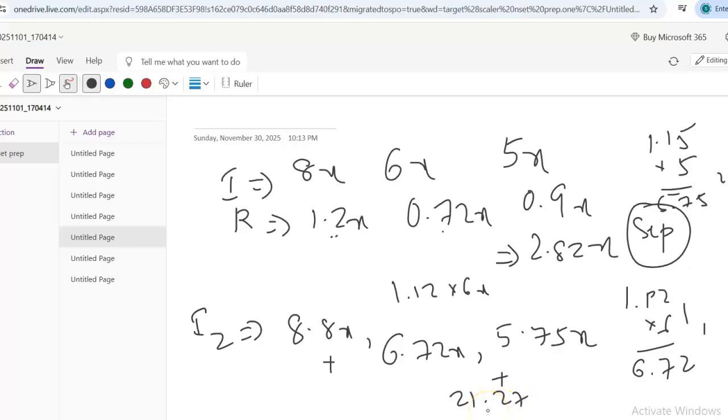So 2.82 divided by 21.27 is 0.13. That means roughly 13.2% of their income would be going for rent in the month of October.